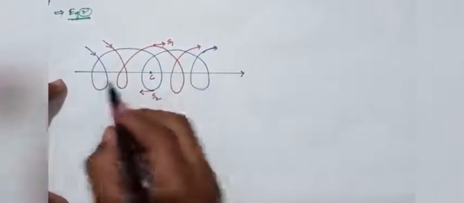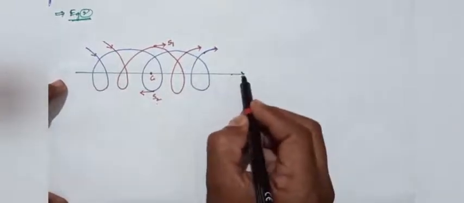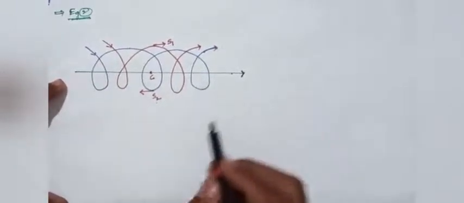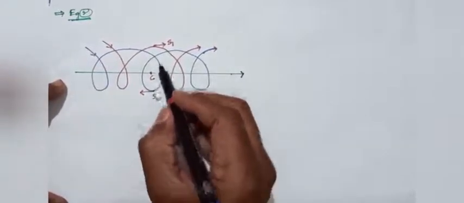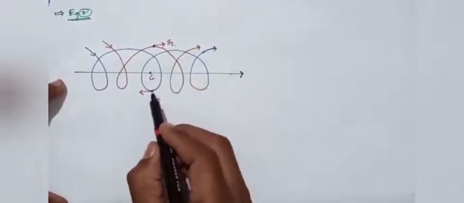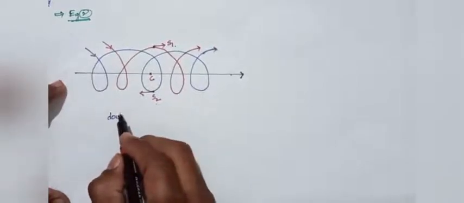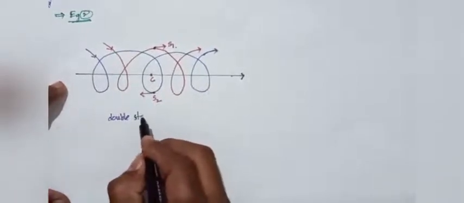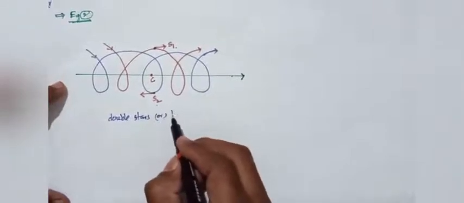The frame of reference has a linear motion. S1 and S2 are double stars, also called binary stars.